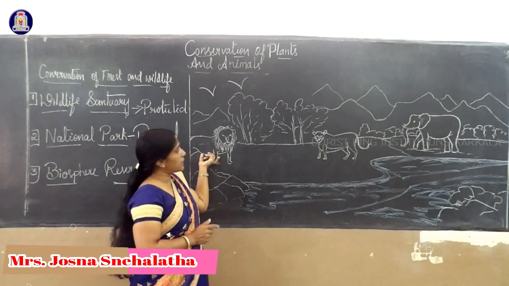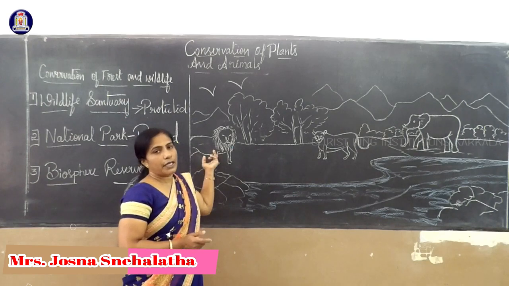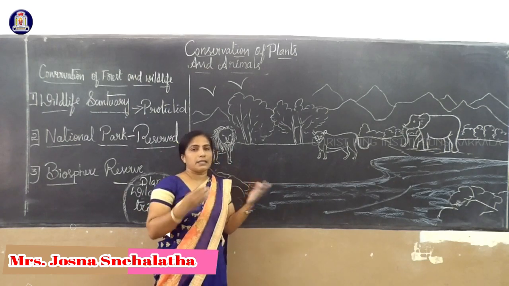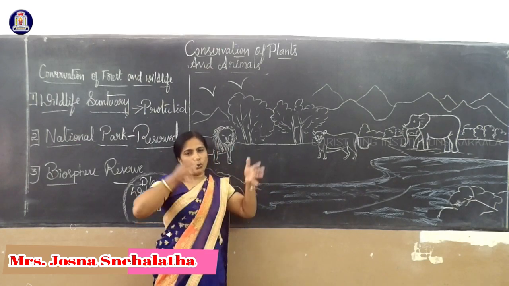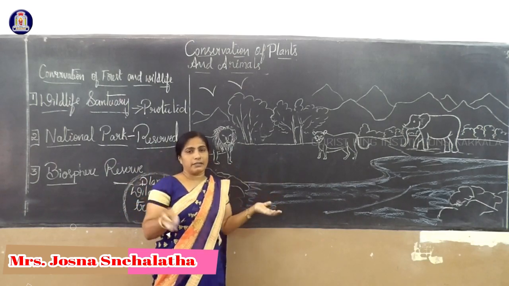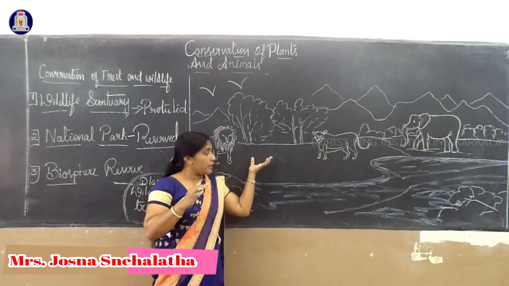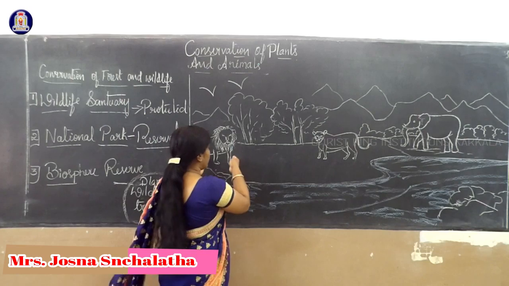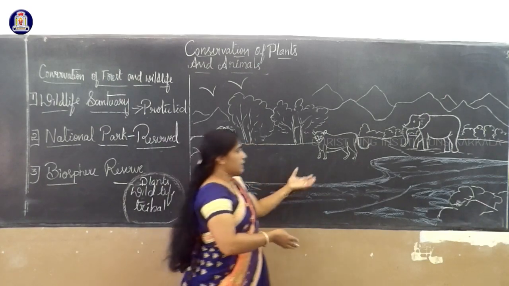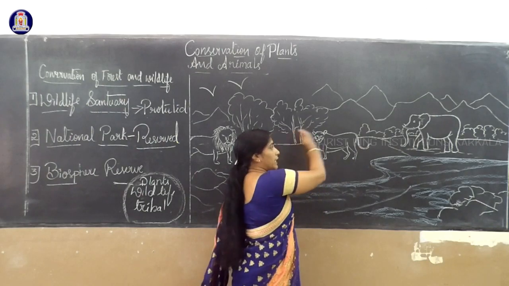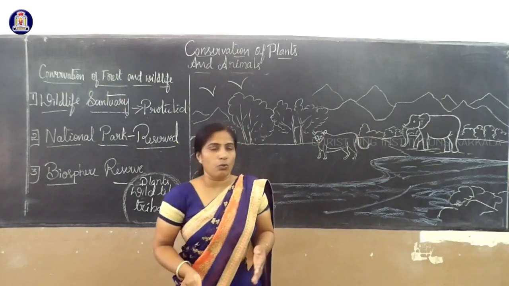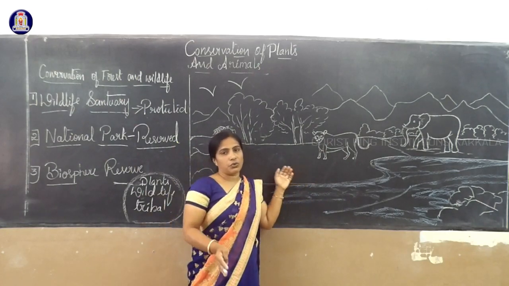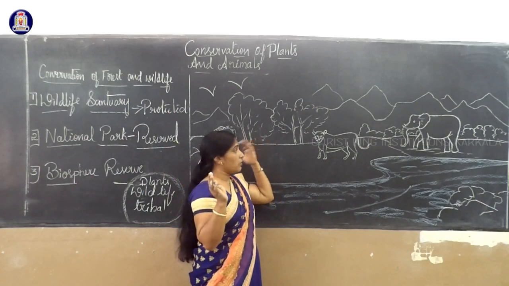Nowadays we cannot easily observe wild animals. All animals are moving towards the city. The reason is urbanization. Urbanization means we want huge buildings, constructing buildings, flats, etc. In that case we are removing all the forest area. So where should they move? The animals' place is nothing but the forest. If you are clearing the forest, they have to move to the urban area. So urbanization means we are removing the forest area and converting it into a huge city. That is urbanization.